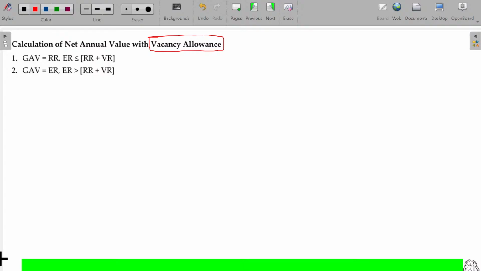In that case, how can we calculate the GAV, gross annual value? Listen, very, very important. Municipal value, fair value, fair rent. Between these two, whichever is higher will be taken, and then standard rent will be taken here. Between these two, whichever is lower will be taken. That value is called expected rent.